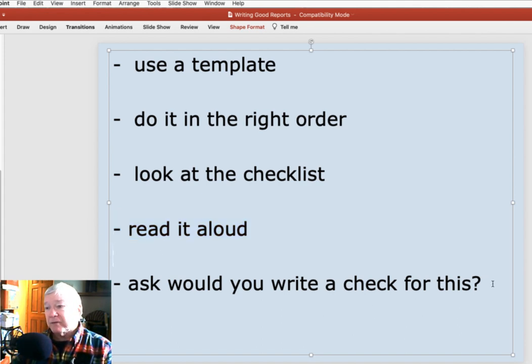And then, of course, the last thing to ask yourself is, if I gave this to you, would you write me a check for it? If this is something you were putting in to somebody that hired you to do this, do you think they would write you a check for that?